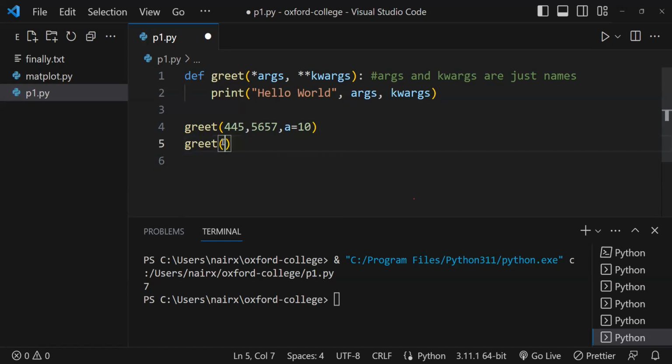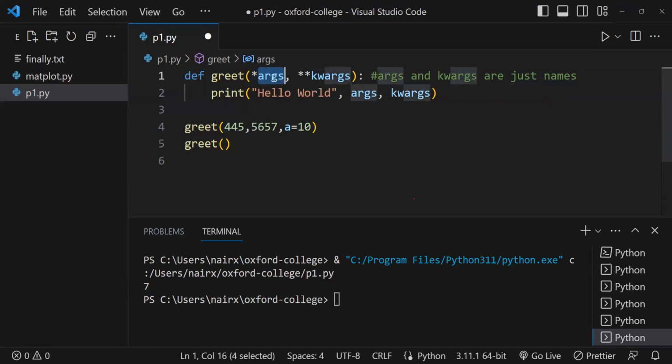Till now we have seen A, B, C or X, Y, Z, so we know that a particular number of arguments will be passed to a function. But in a scenario where we do not know, we use something called star args and double star kwargs. That means this will work as a collection.